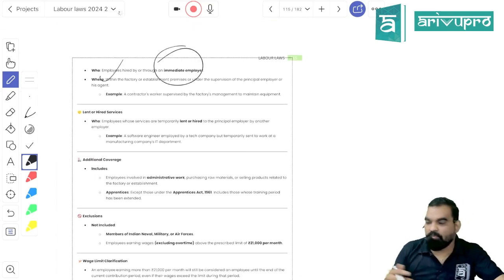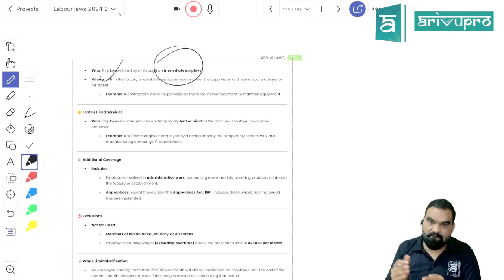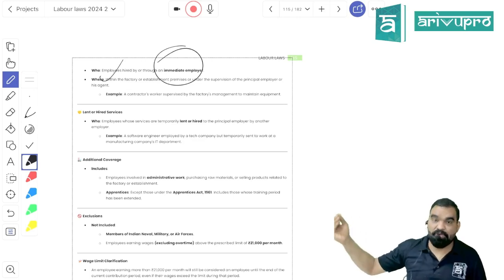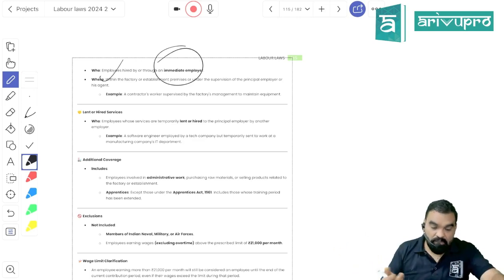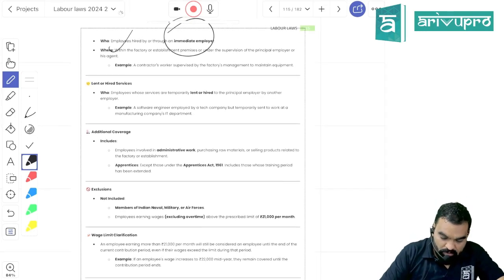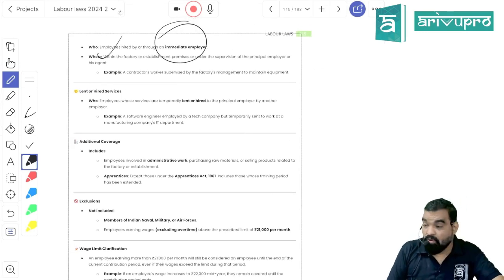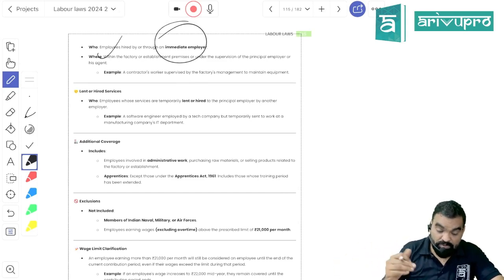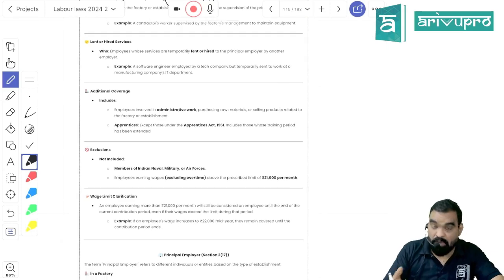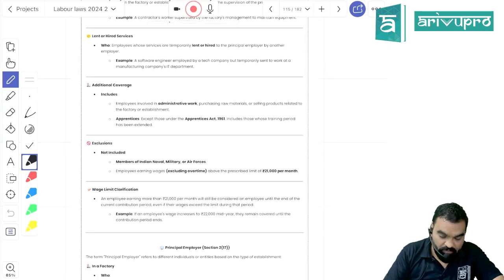Immediate employer is nothing more than an employer of the contracted labor. So if suppose I have been appointed in a company not directly by the employer, but by the contractor, the company for which I am working will be the principal employer and the contractor would be my immediate employer, right? But if the contractor is not capable enough to perform his duty, it is the duty of the principal employer to take care of the employee's compensation.